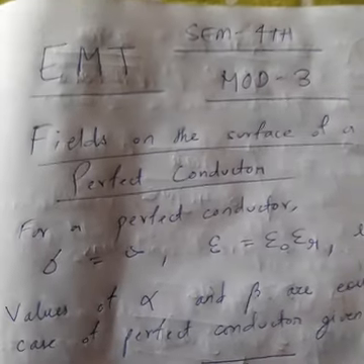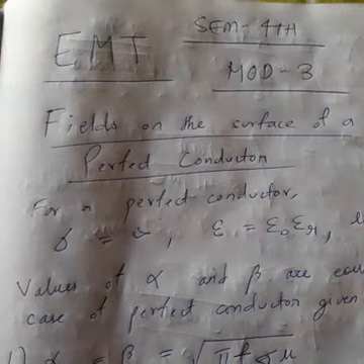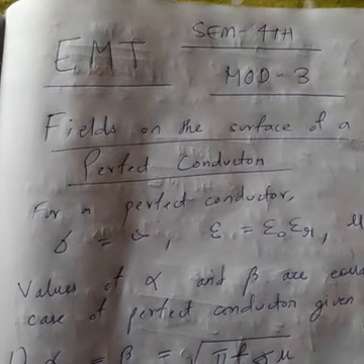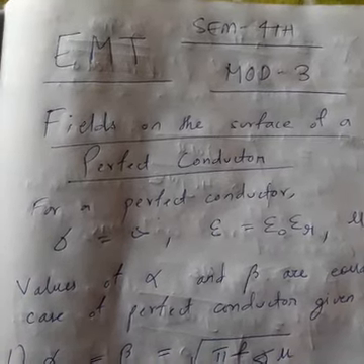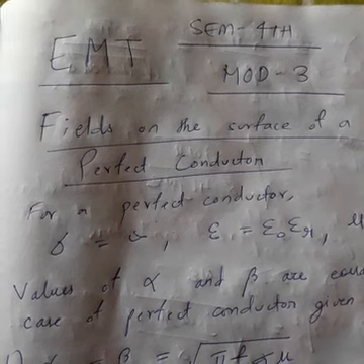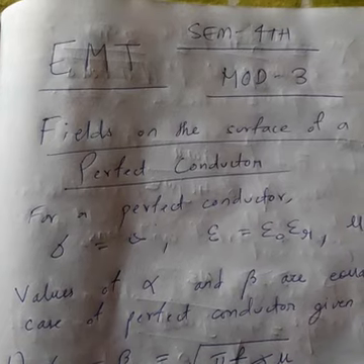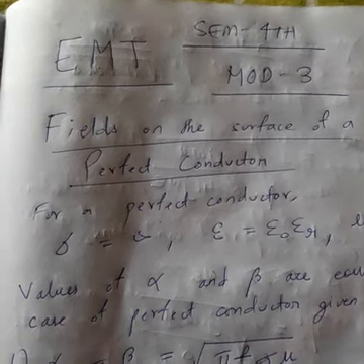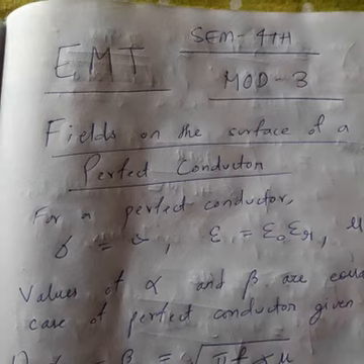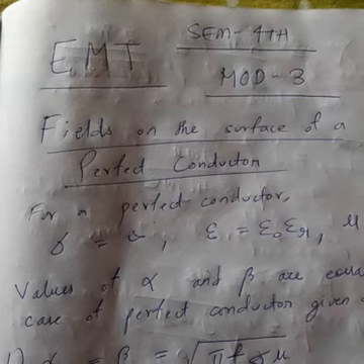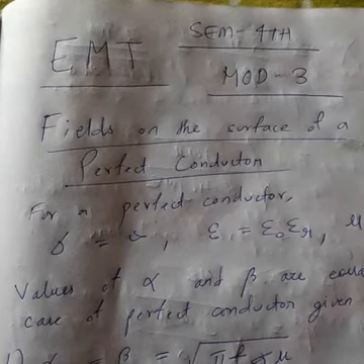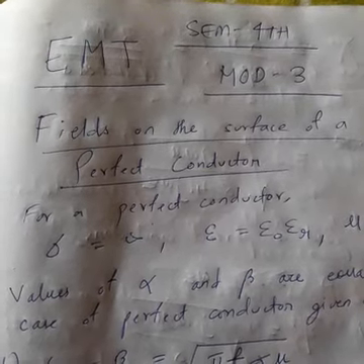So today we continue to our next chapter in electromagnetic theory. In the previous class we studied the various conditions on the fields of a conductor. In this class we check what happens to all the parameters, that is the value of alpha, beta, intrinsic impedance, and wave velocity, if the medium is a perfect conductor. Okay, so let us start our topic.